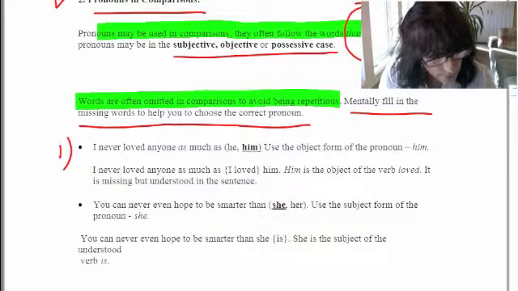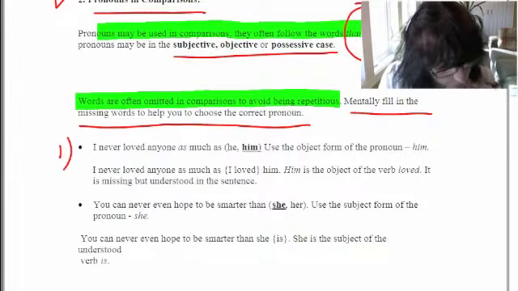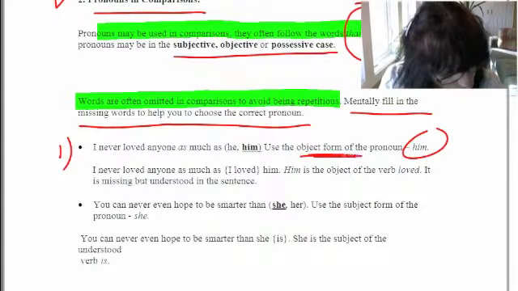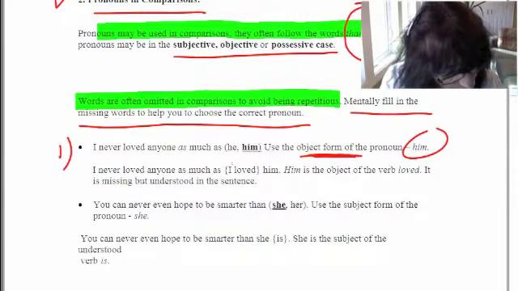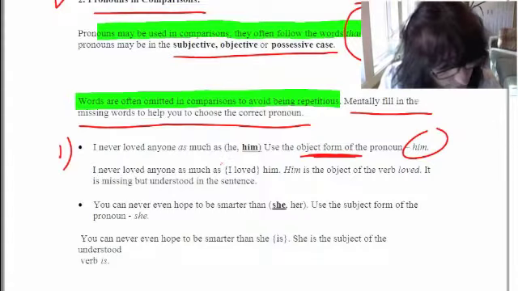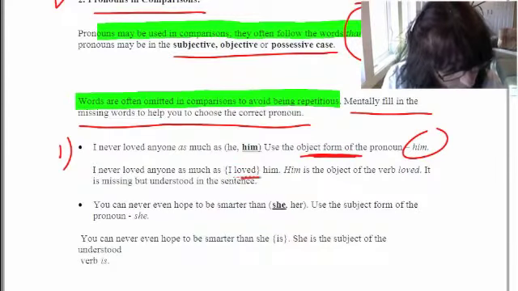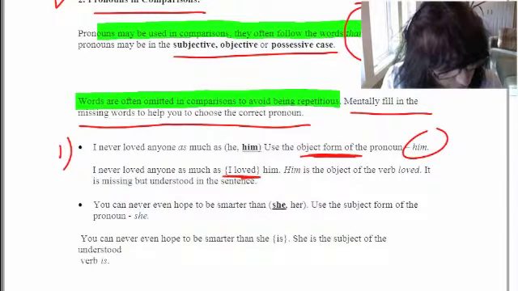If you're not certain, let me give you a little pointer. In this case, you're using the object form of the pronoun, which would be him. And here's a pointer. You could say, I never loved anyone as much as I loved. So I would have added in the verb. I never loved anyone as much as I love he, or I never loved anyone as much as I loved him. So I added in the verb I loved. I never loved anyone as much as I loved him.